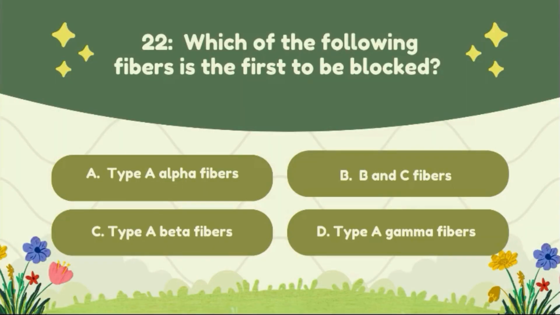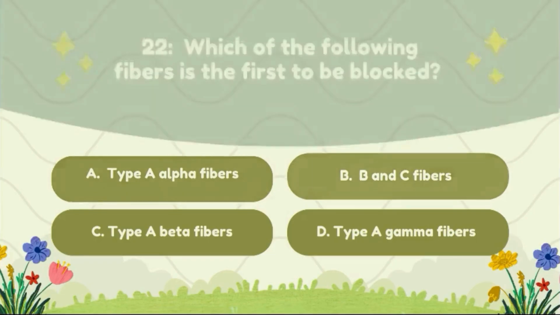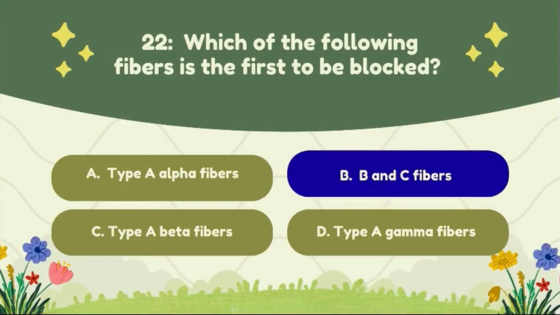Question number 22. Which of the following fiber is first to be blocked? Option A type A alpha fibers, option B B and C fibers, option C type A beta fibers, option D type A gamma fibers. The correct answer of this question is option B, B and C fibers.